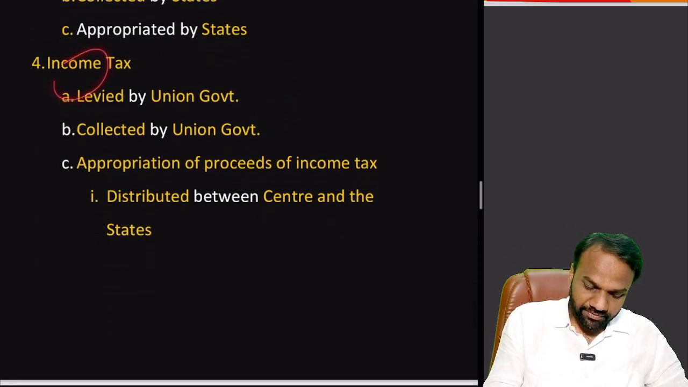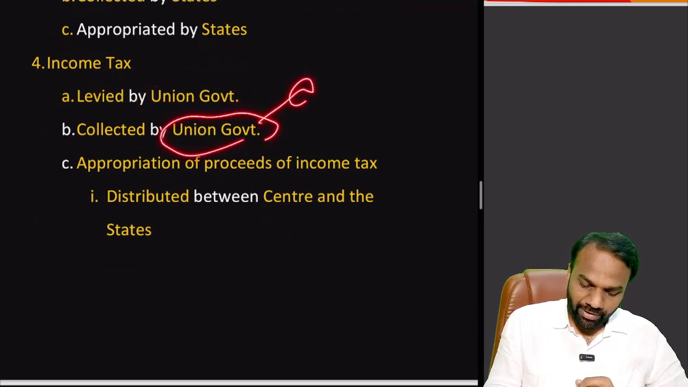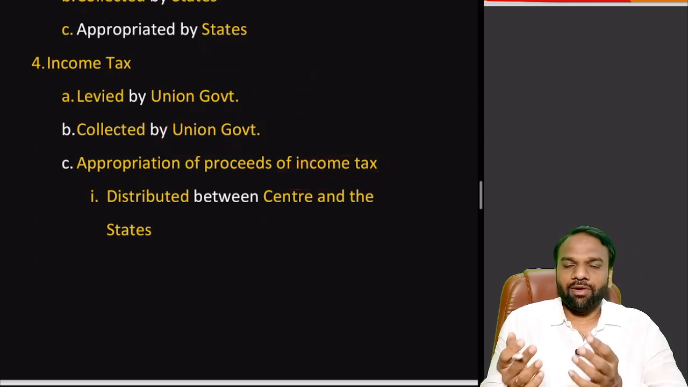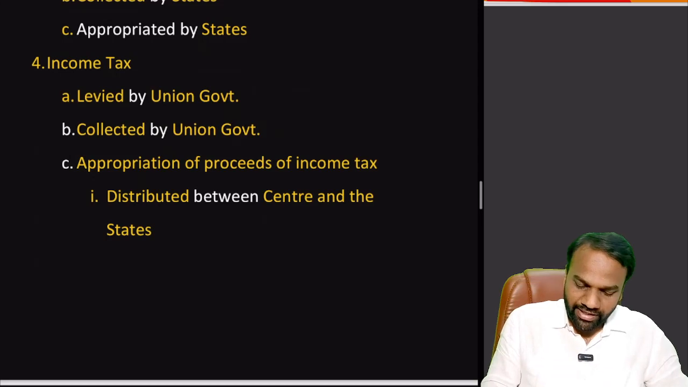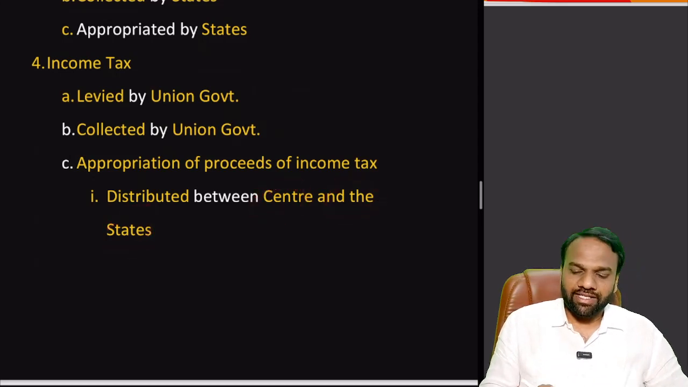Next, income tax. Who will levy income tax? Union government will levy income tax. Who will collect it? Union government will collect it. Next, appropriation of the proceeds of the income tax. Finally, whatever the final income tax proceeds come to, it is distributed between both the center and the states, as per the recommendations of the Finance Commission.